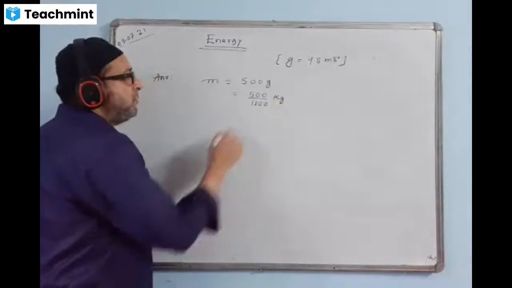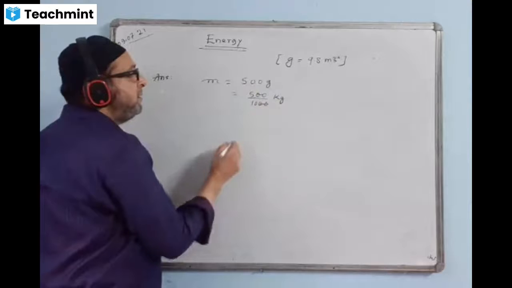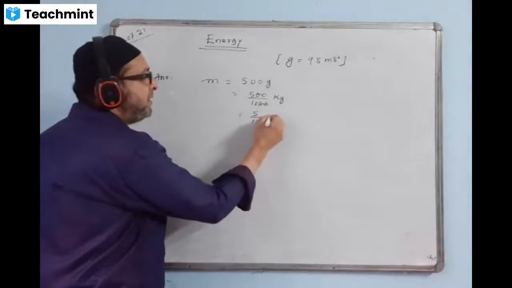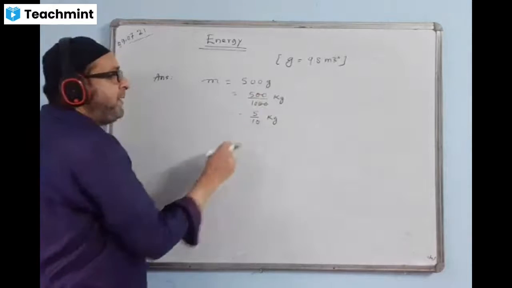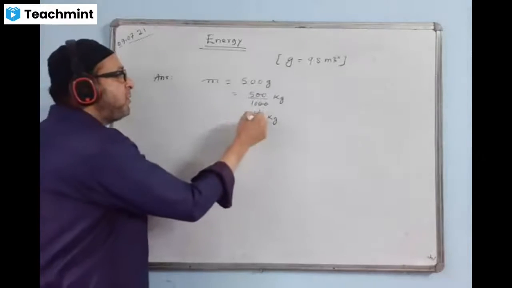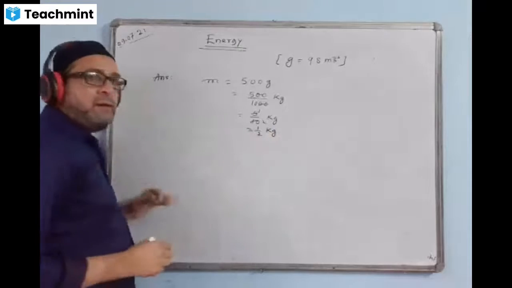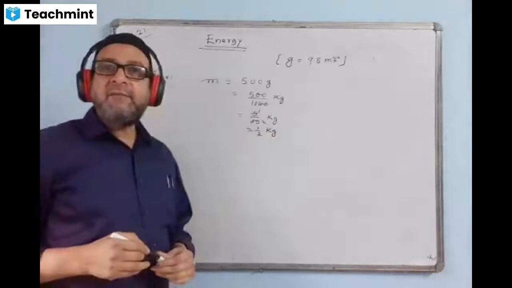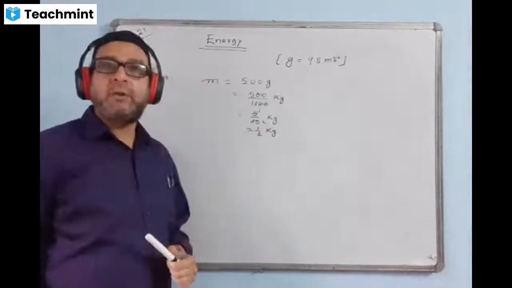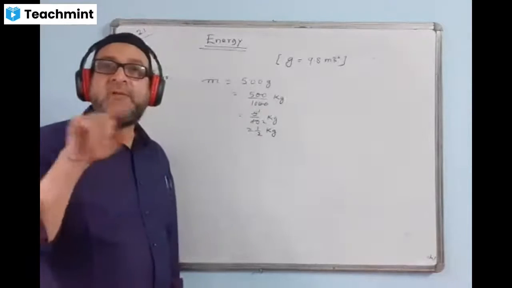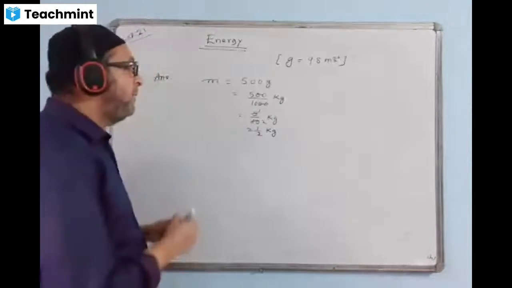You can leave it in fraction form or you can divide and get the answer in decimal. It's the same thing. So 5 by 10 you can write, or you can cancel and write half kg. But this is not going to be the final answer, so I'll keep it in the form of a fraction.